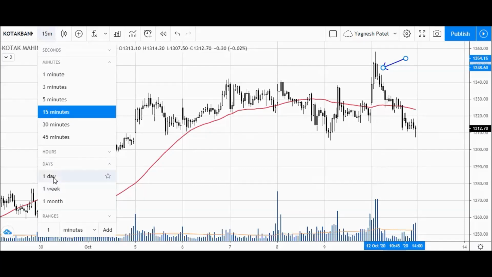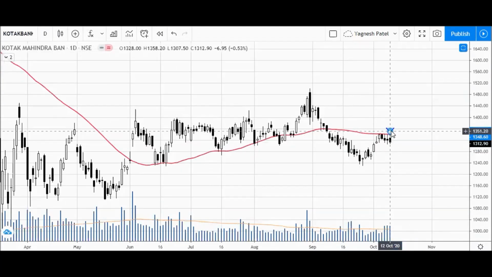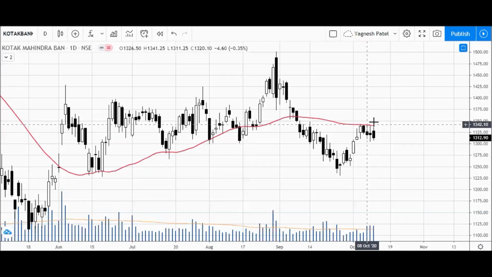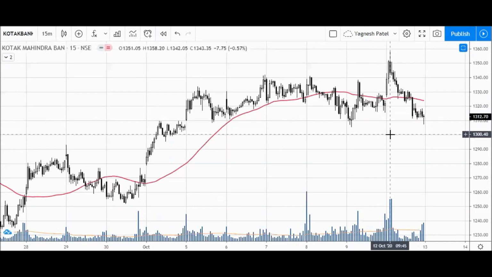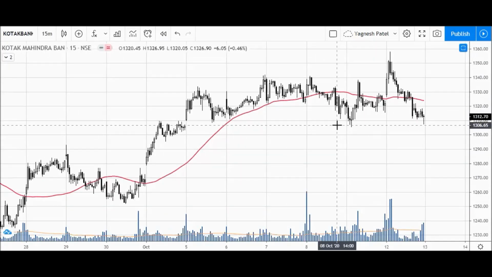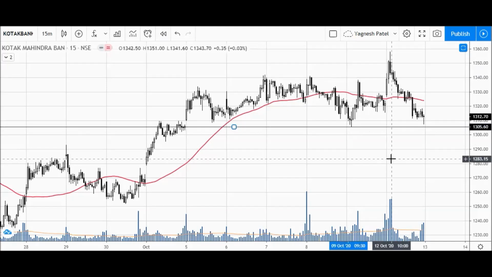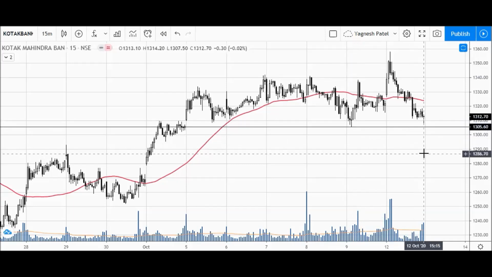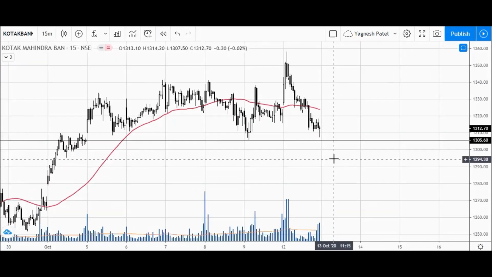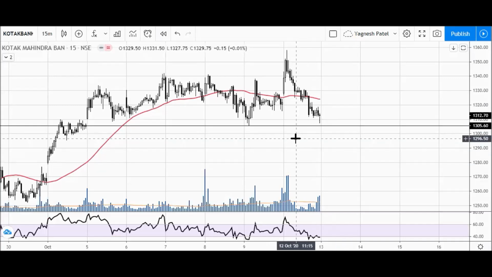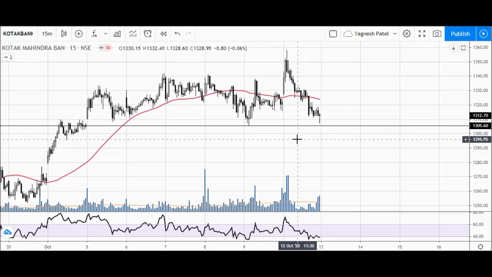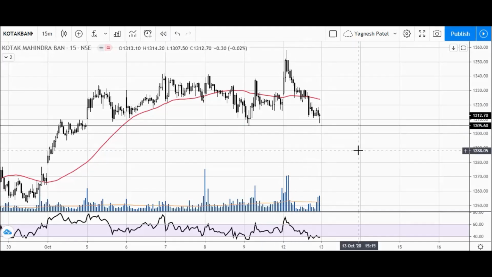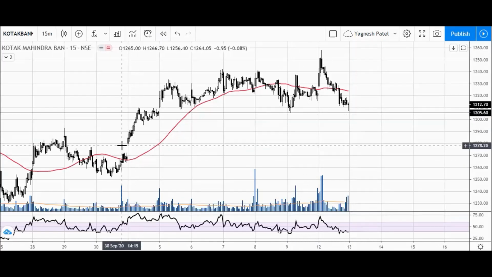So if I convert to the daily time frame, on the daily time frame we can also see price rejection at the level of moving average resistance. So that is one reason. And if this stock breaks out this area of 1305, if it is breaking out this level in tomorrow's trading session, it is a good area to short sell Kotak Mahindra Bank. So view is bearish if it is breaking the 1305 level. Okay, and the probable area of support may be this gap here.